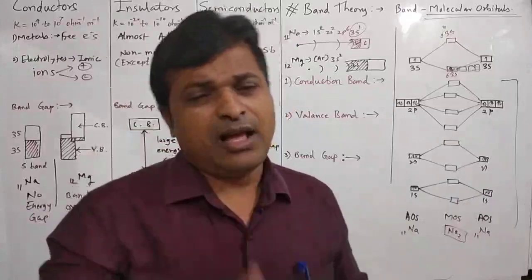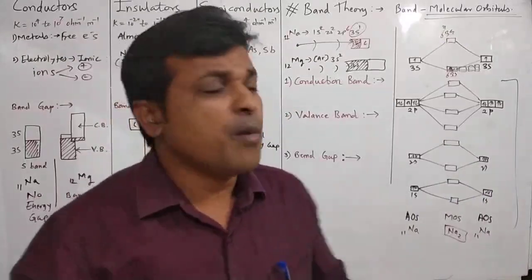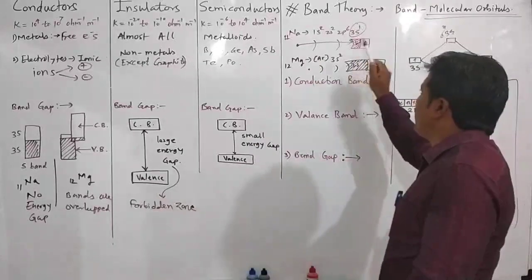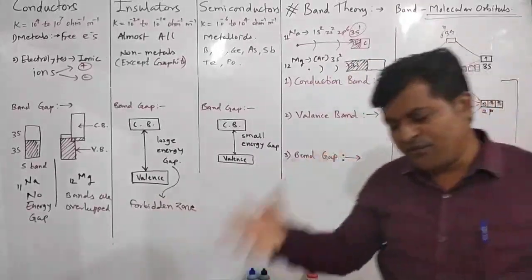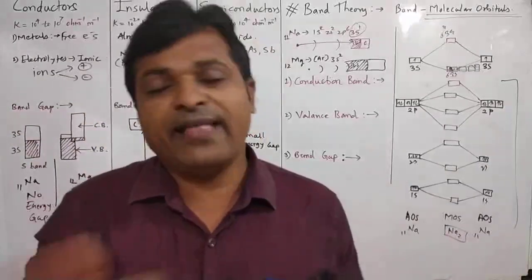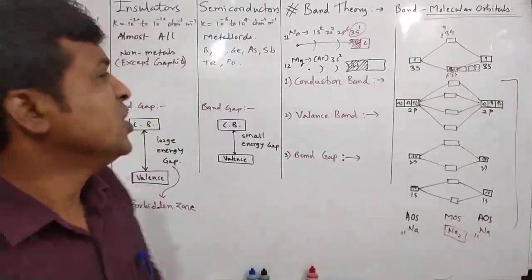That means they are not free to move. But electrons in the conduction band are far away from the nucleus, they are free, they are delocalized over the entire crystal and they conduct electricity.